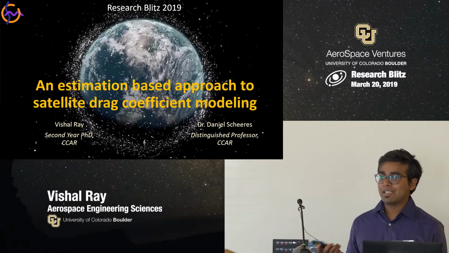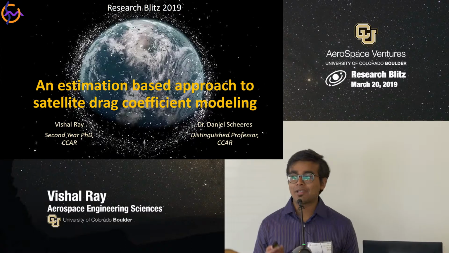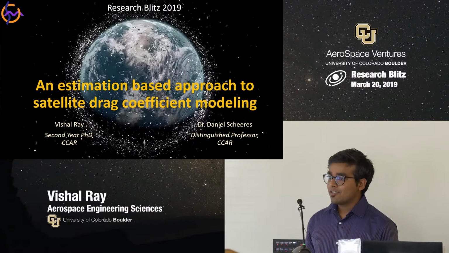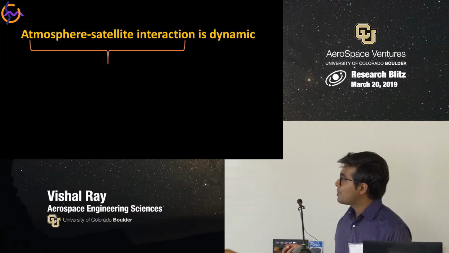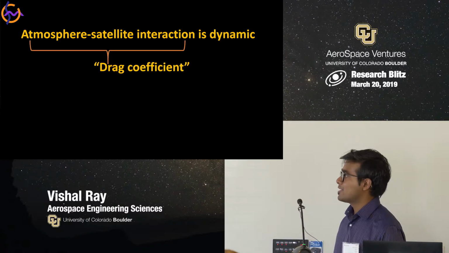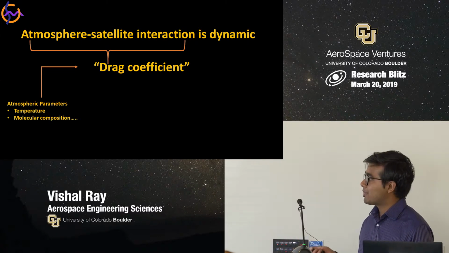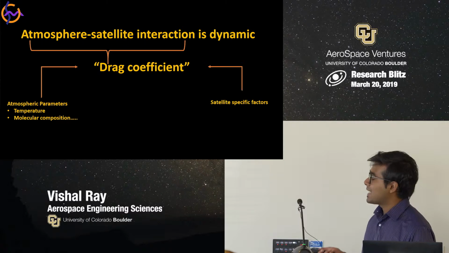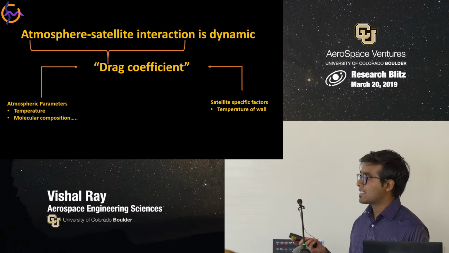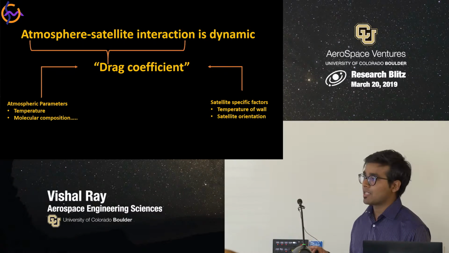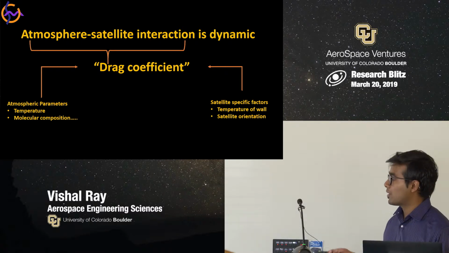So in the previous presentations, we have looked at the problem surrounding atmospheric density prediction and how it's very dynamic. The other side of the problem is the interaction of the atmosphere with the satellite, which is also dynamic. And this interaction parameter, represented by the drag coefficient, depends on various factors, such as atmospheric parameters like molecular composition and temperature of the atmosphere, and satellite-specific factors like temperature of the wall, mass of the satellite surface, and the satellite orientation.